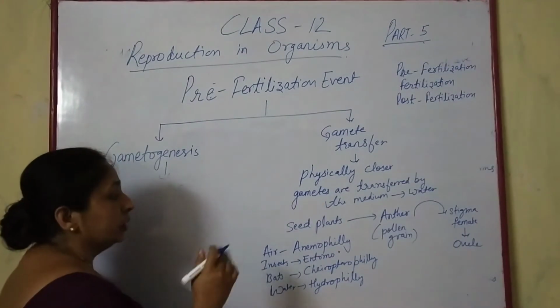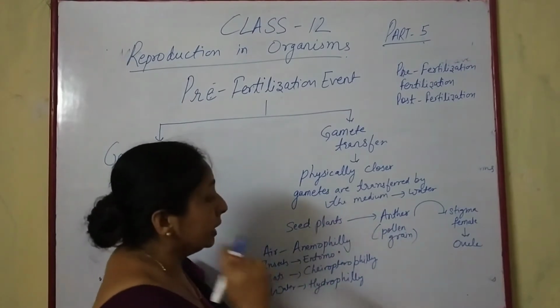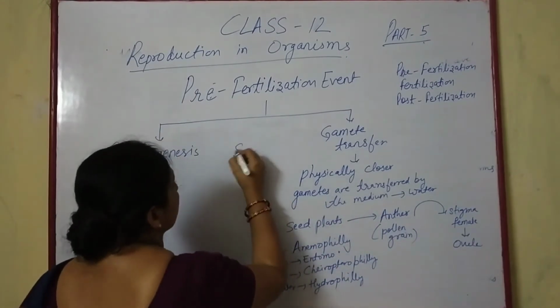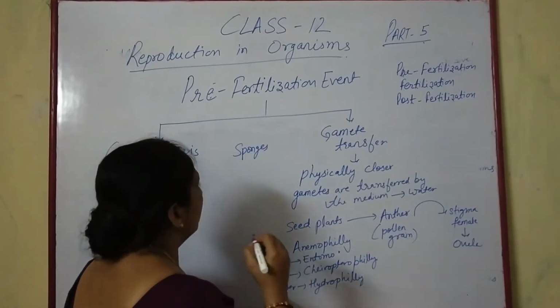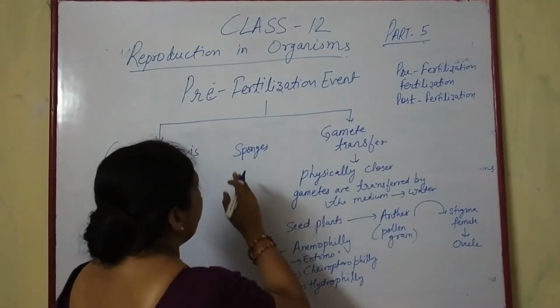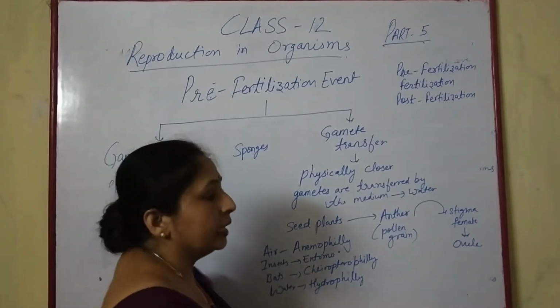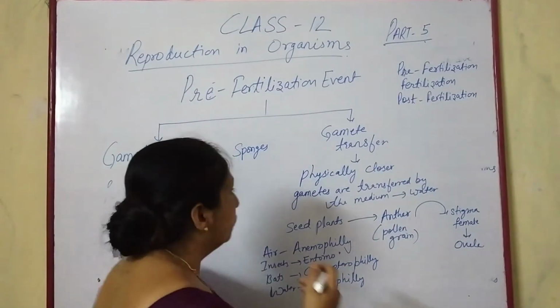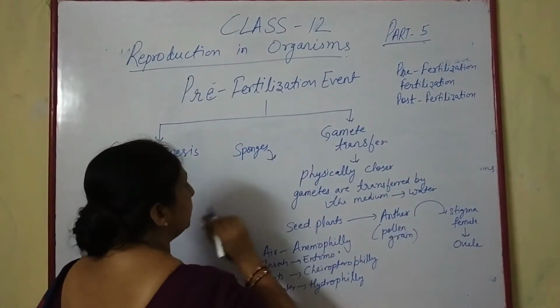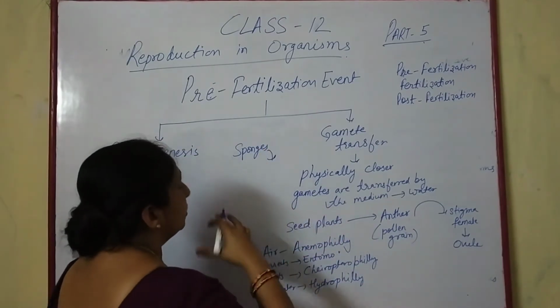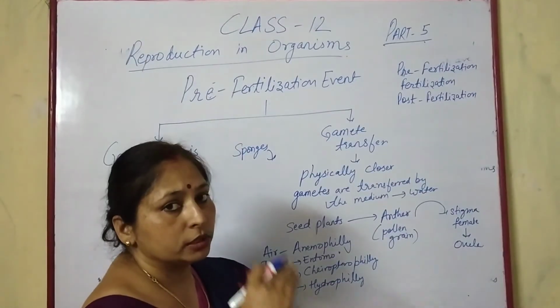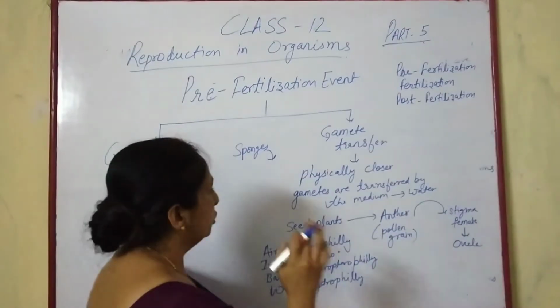Then in some of the sponges and some of the marine forms, the male is motile while the female is stationary. For this, the sperms are transferred to the female by water as a medium. Since this is a marine form, the sperms are transferred through the water medium to the female.